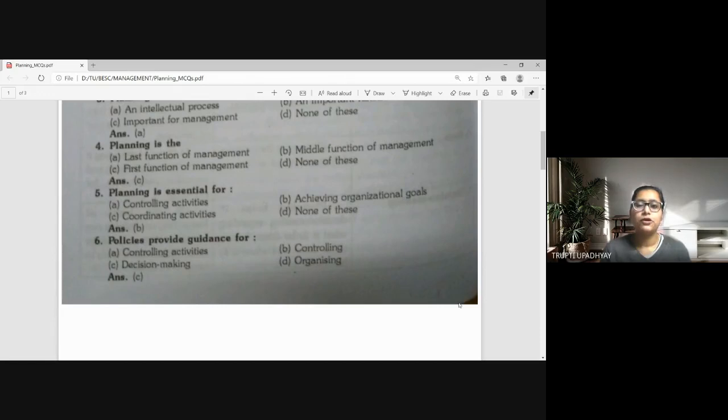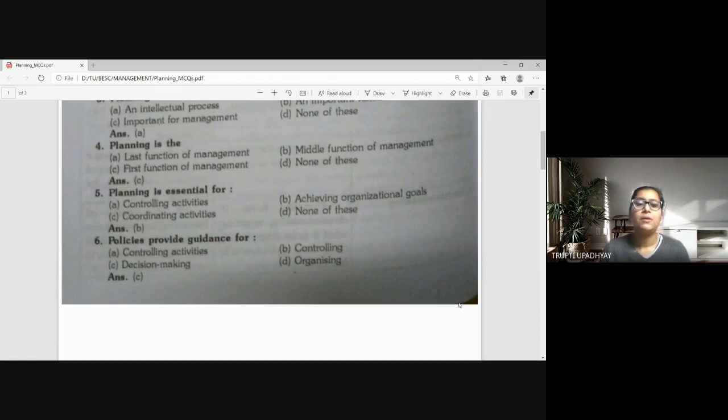Before planning or organizing, the planning process begins first. Before that, the objectives or goals must be clear, right? And then only will we be able to make the plans accordingly, how we'll reach that goal or how that objective can be achieved. So the answer is achieving organizational goals.